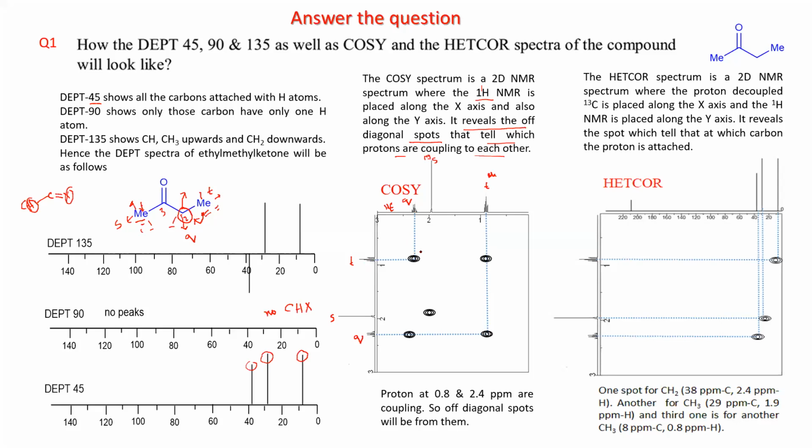So you have a common spot here, which is the off-diagonal spot, and just opposite to it you have another off-diagonal spot. So those two will be the off-diagonal spots, and you have the diagonal spots based on the same proton interactions in this 2D NMR. You have this methyl, and this methyl. If you extrapolate, it is touching here. So you have one diagonal methyl, this is another diagonal methyl, and this is diagonal CH2. So this is the COSY spectra.